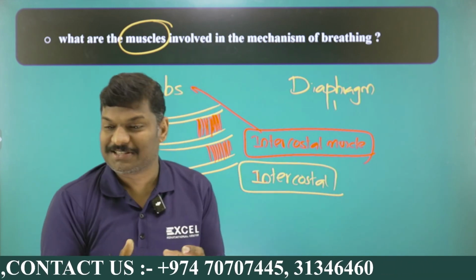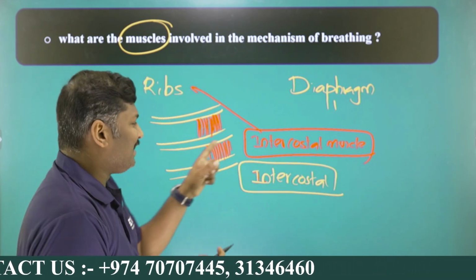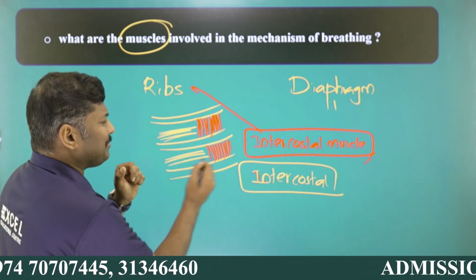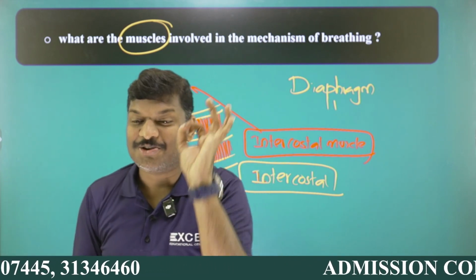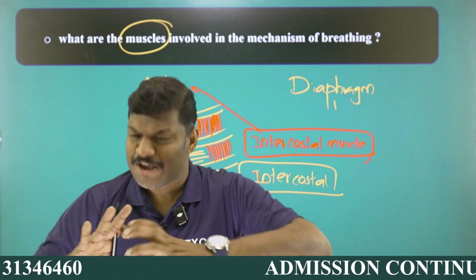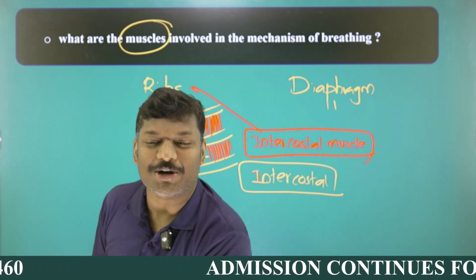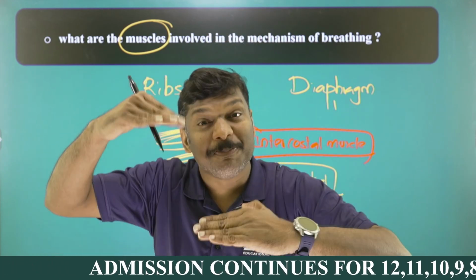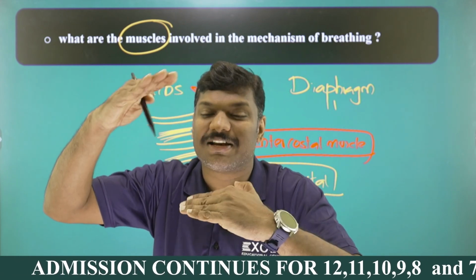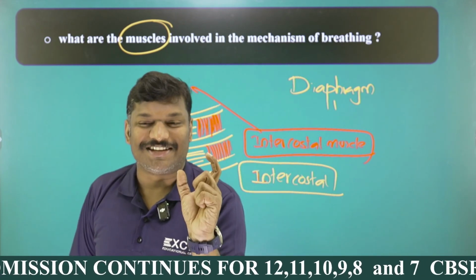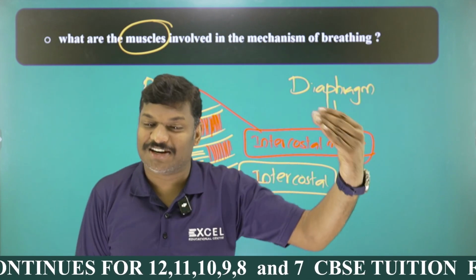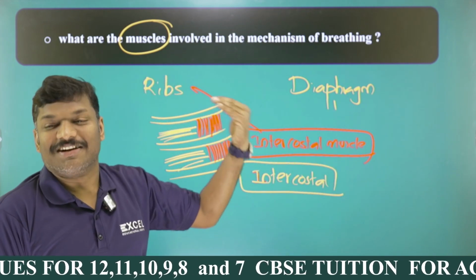Intercostal muscles are the muscles located between the ribs. Here you can see there are external intercostal as well as internal intercostal muscles. That's not important. At least you have to study that the movement of the ribs is facilitated by the muscles between the ribs. The muscles between the ribs are called what? Intercostal muscles. Intercostal muscles are of two types: external, the red color, outside, and internal, inside.